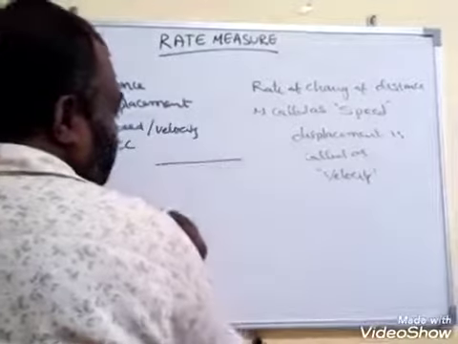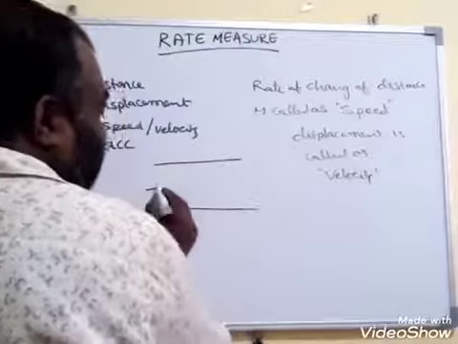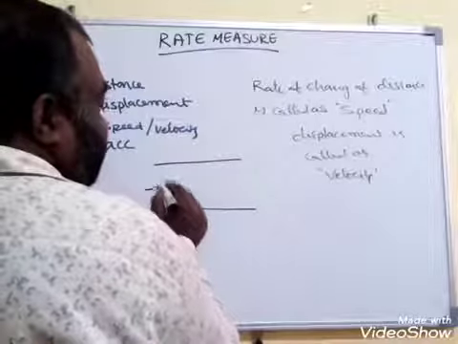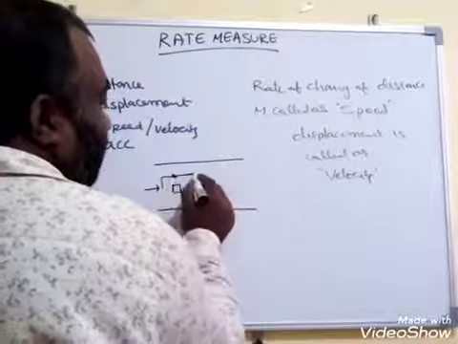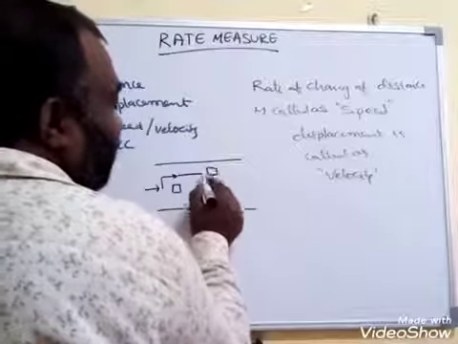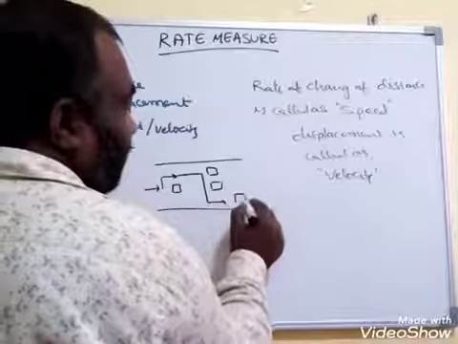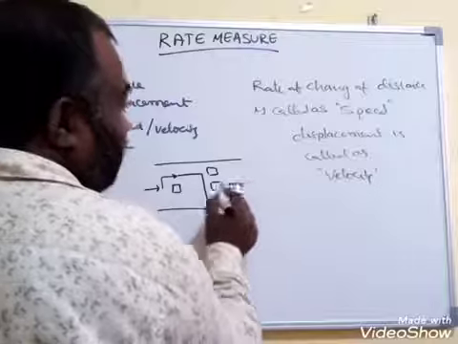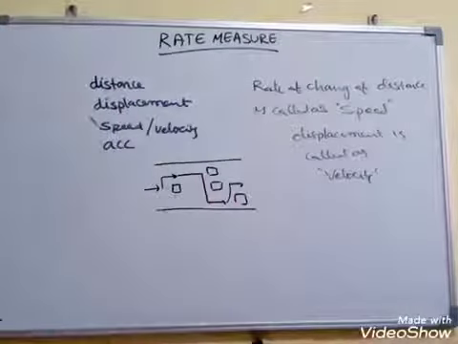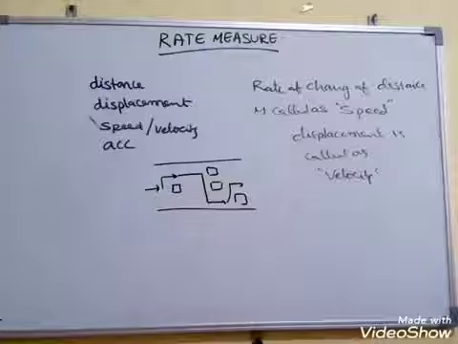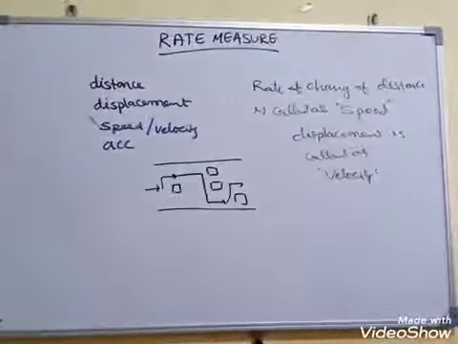For example, you are traveling on the road in this path. Some hurdle is there, that's why you changed the direction. Again you went this way, again some hurdle is there, again you came in this direction. That means you are not traveling the displacement, you are traveling the distance.